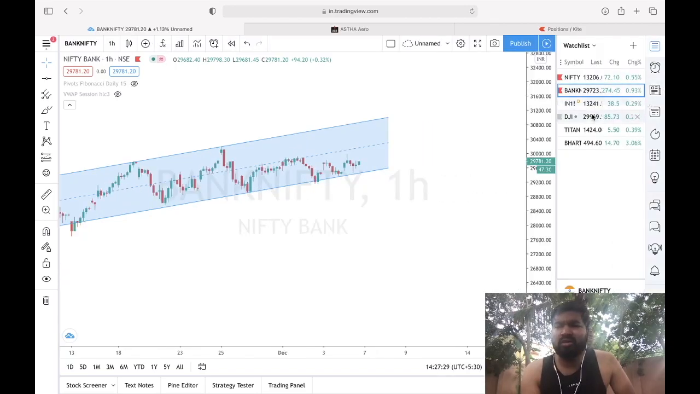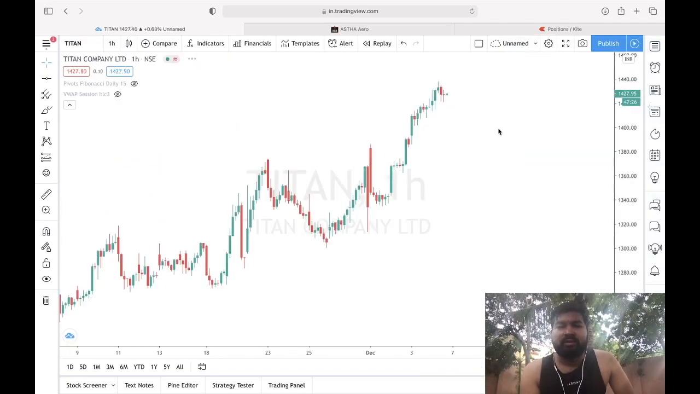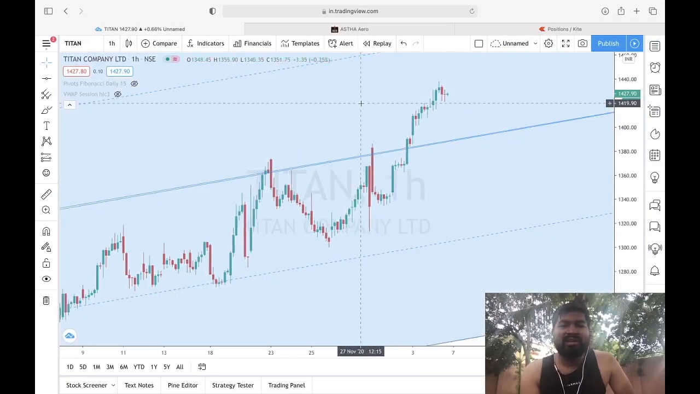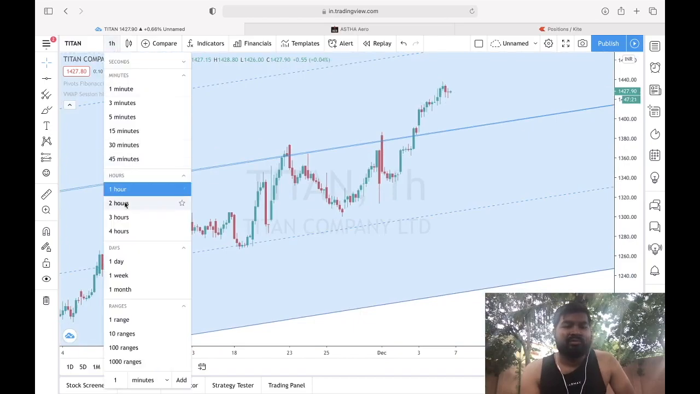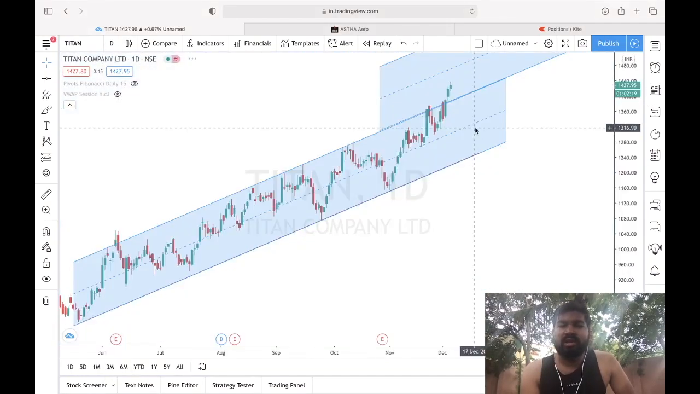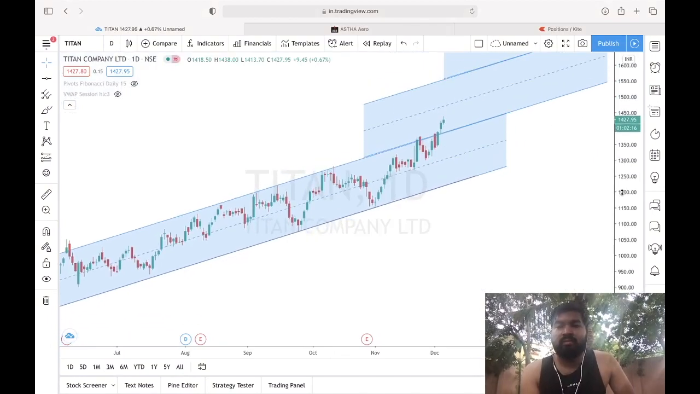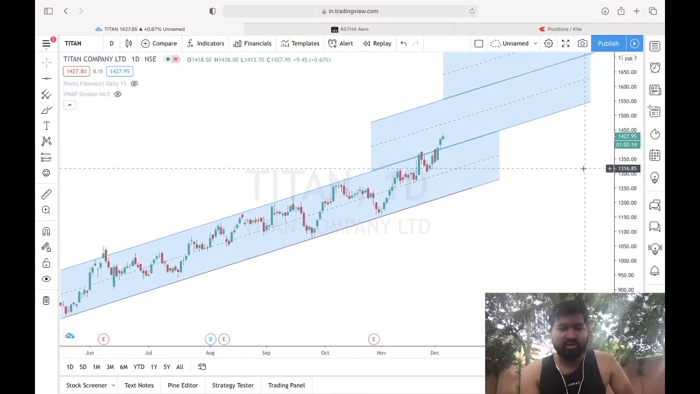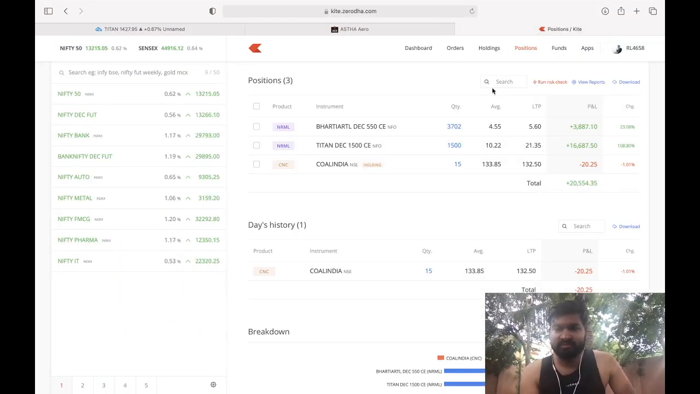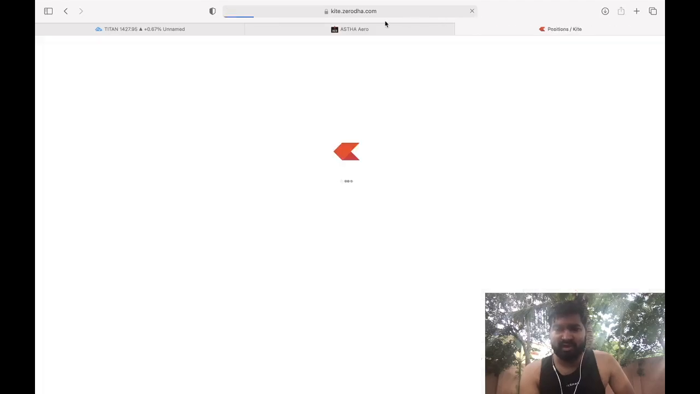And also let's talk about Titan. Let's see what is happening in Titan. I'm sharing this because I am positionally long in Titan, right? You can see 20,500.